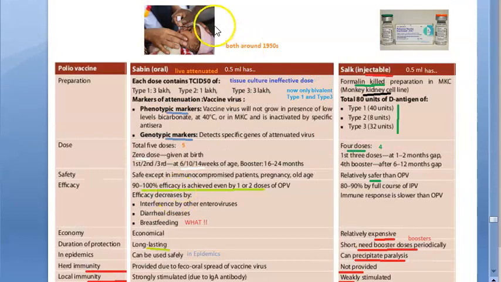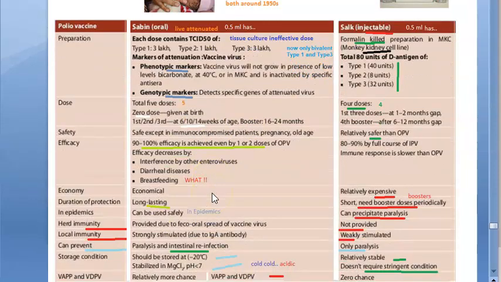Okay. Look at this. Here they are showing you oral polio vaccine. Here they are showing you injectable. Do you see any information here on herd immunity? In the oral one, duration of protection is long lasting. Herd immunity, yeah, it's there here. See here, let's mark it in yellow or something. Herd immunity provided due to fecal-oral spread of vaccine virus. Okay, vaccine virus. What is this vaccine virus? So basically, where is this going and sitting?